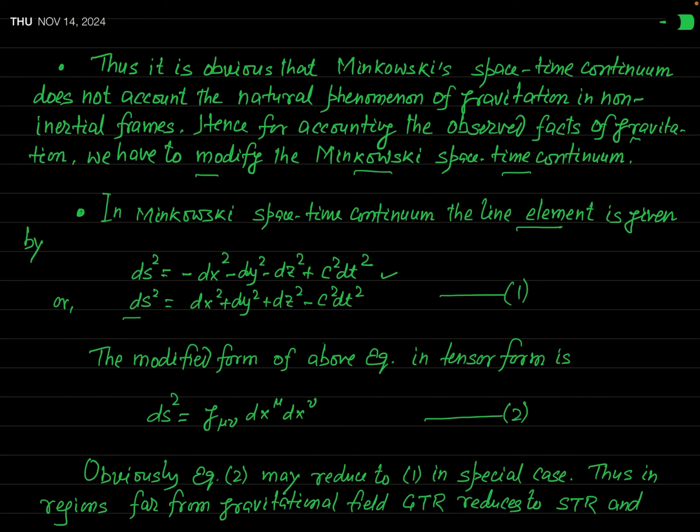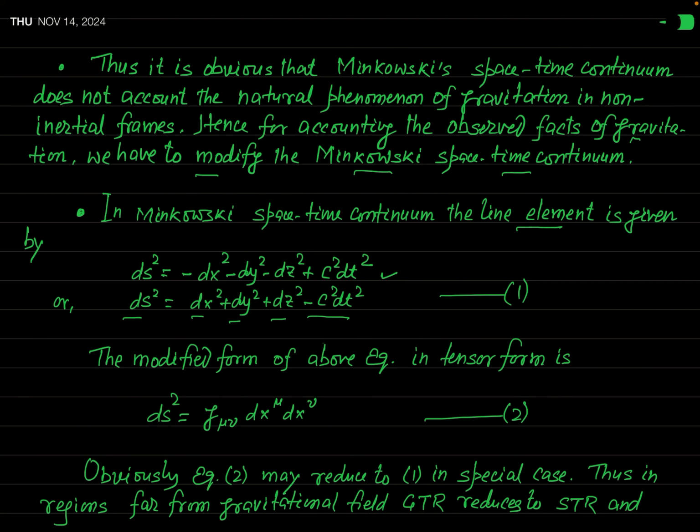Or it is also written as ds square equal to dx square plus dy square plus dz square minus c square dt square. You may write. Okay. So this is the expression for the line element in Minkowski space-time continuum.